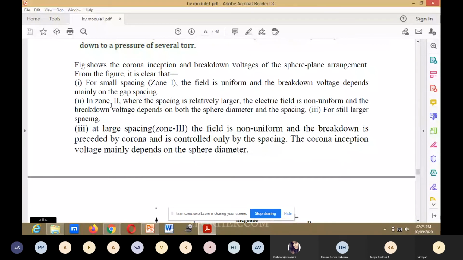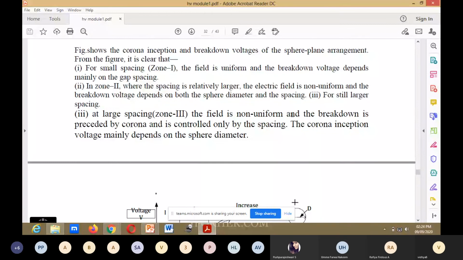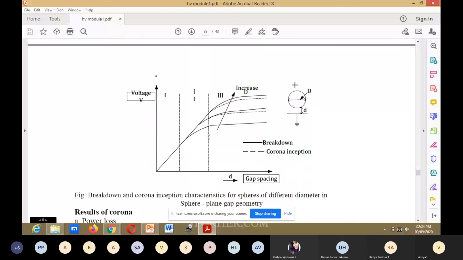Next, zone 2, where the spacing is relatively large. The electric field is non-uniform and the breakdown voltage depends on both the sphere diameter and the spacing. For still larger spacing, zone 3, the field is non-uniform and the breakdown is preceded by corona and is controlled only by the spacing. The corona inception voltage mainly depends on the sphere diameter.